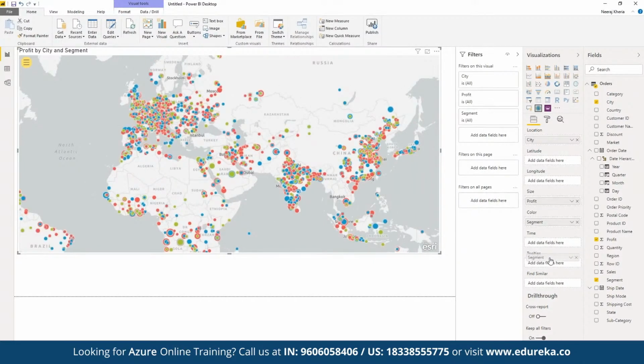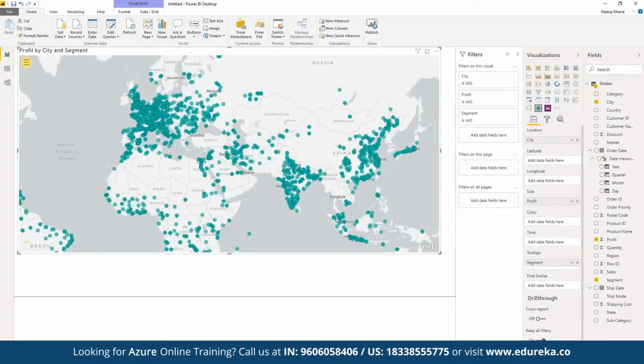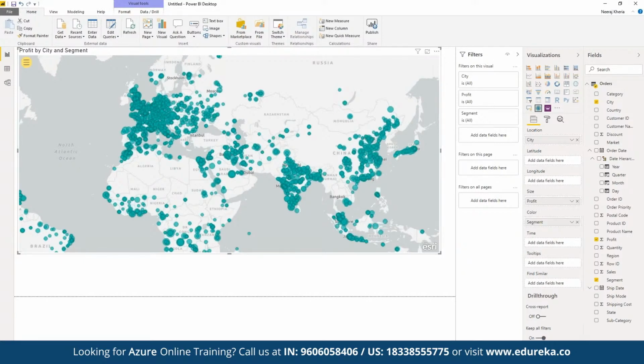Or if you want to add this as a part of tooltip, then you can add tooltip as well. Tooltip as in if we hover over different items here, then only we are going to see the detail as a part of tooltip. So we can define it either as a tooltip, or we can define it as a part of the color scheme that we want to visualize.